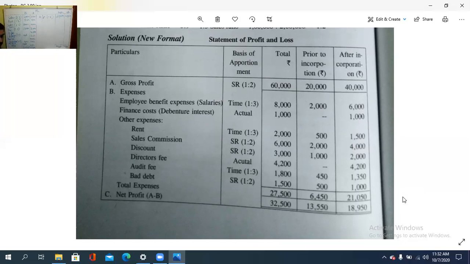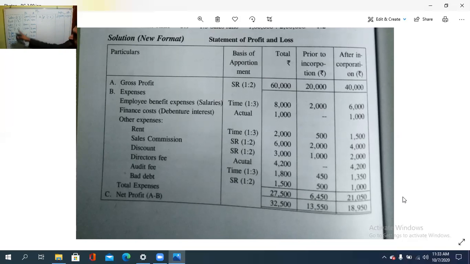Here, expenses. Gross profit, that one 60,000, apportioned amount 20,000 and 40,000. Then expenses, employee benefit expenses, that is salary: 8,000, 2,000 and 6,000. Then finance cost, debenture interest 1,000. That is on where? After the incorporation period.